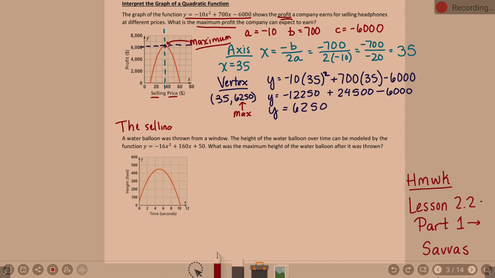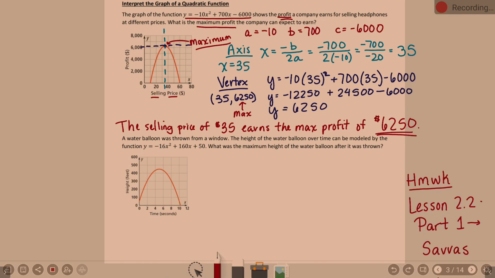I'm going to say the selling price of $35 earns the max profit of $6,250. Okay?